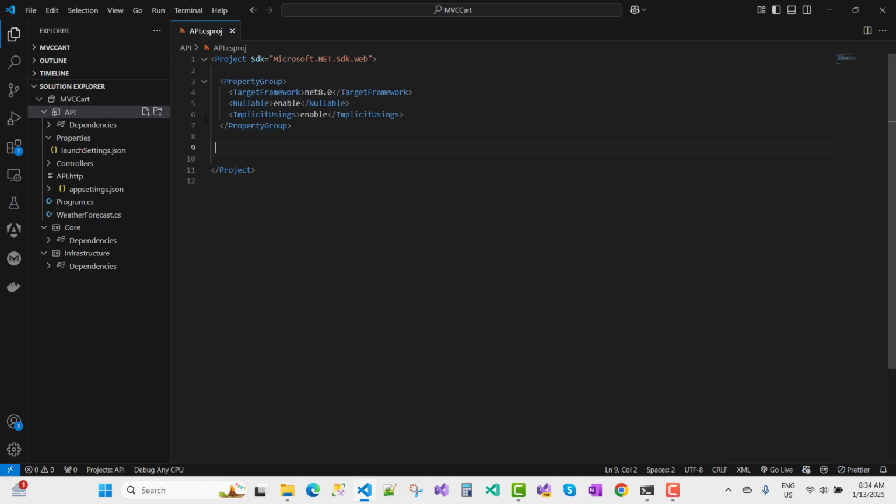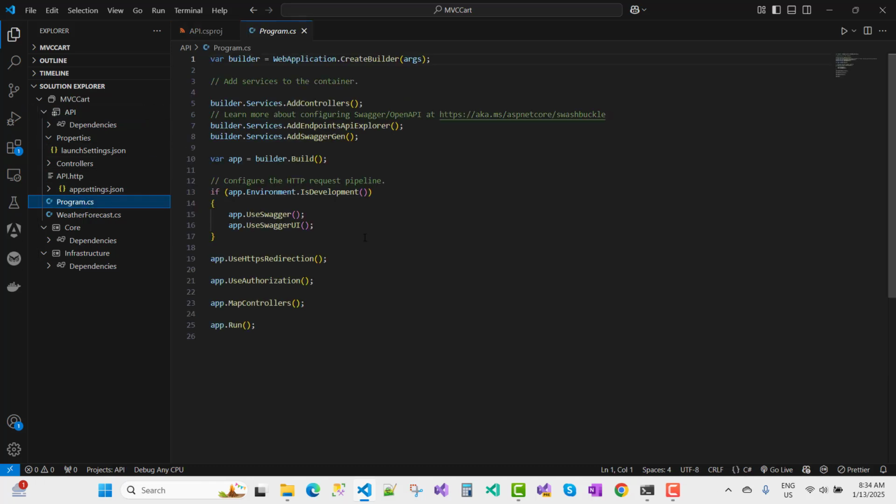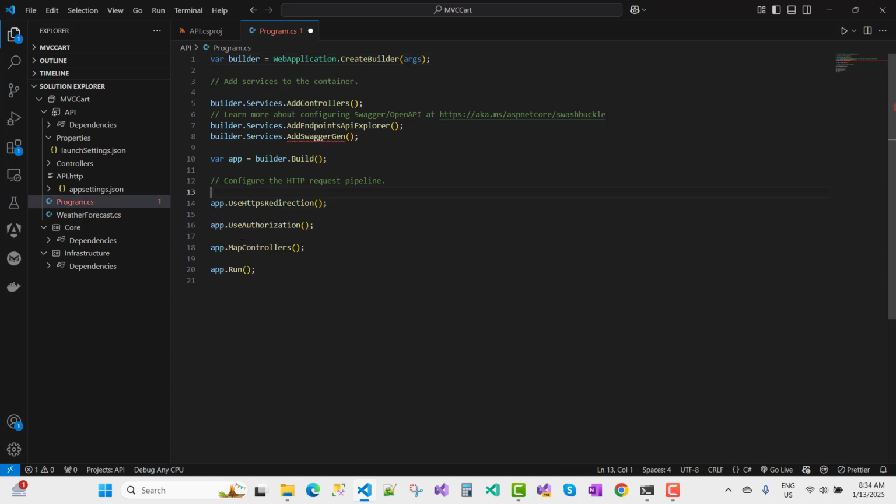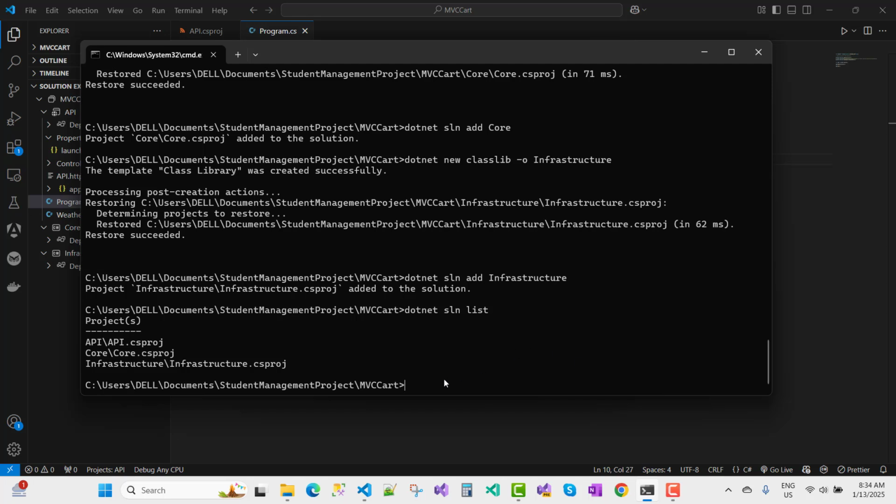So I saved it. And the next one is the Program.cs file. Here we have the app development check, so you can use Swagger, there is no need. Also just remove it here. I also don't want to use authorization and HTTPS redirection. So that one, it's a completely scratch project. So save it. Okay, now I want to run the API project first, and the dotnet restore command just after that. So you can use the dotnet restore command.